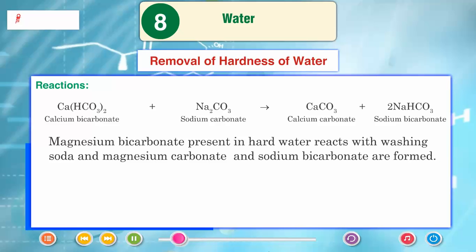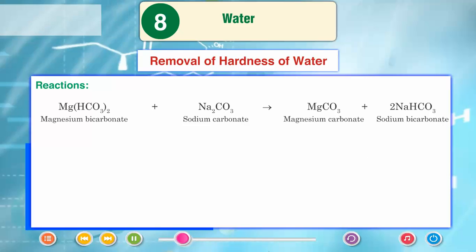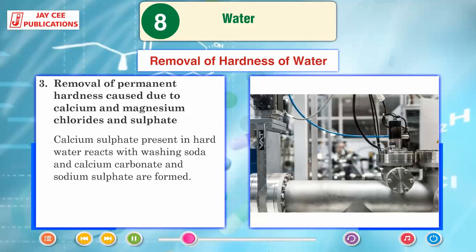Magnesium bicarbonate present in hard water reacts with washing soda, and magnesium carbonate and sodium bicarbonate are formed. Reaction: Mg(HCO3)2, magnesium bicarbonate, plus Na2CO3, sodium carbonate, gives MgCO3, magnesium carbonate, plus 2NaHCO3, sodium bicarbonate. Removal of permanent hardness caused due to calcium and magnesium chlorides and sulfates.